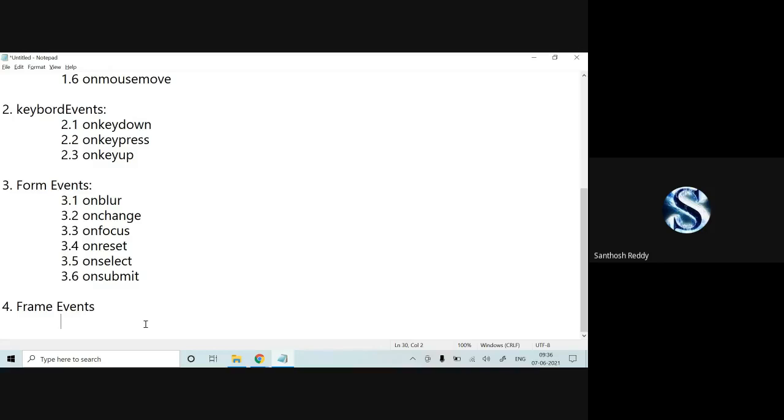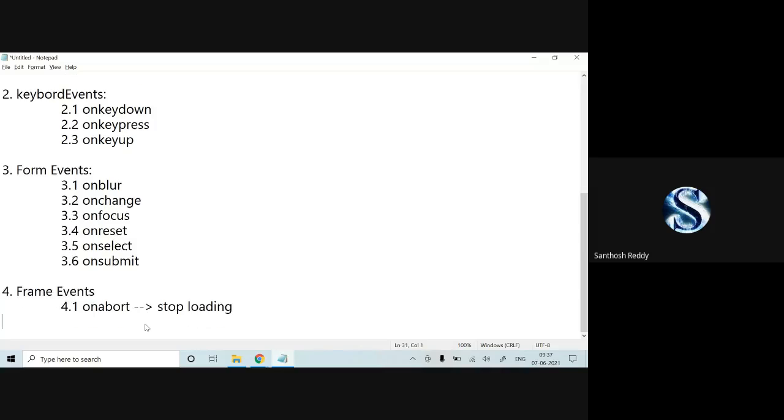Okay, fourth one we have frame events. The first one is on abort. On abort, in the sense, here what is going to be done? The object stops from loading. It is going to stop a loading. It stops if you are loading anything. It stops the loading of your document. It can be any image or anything.